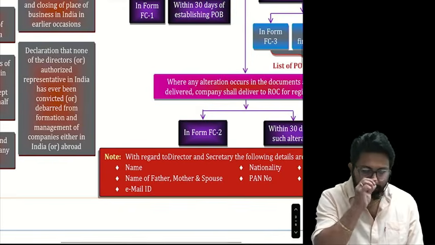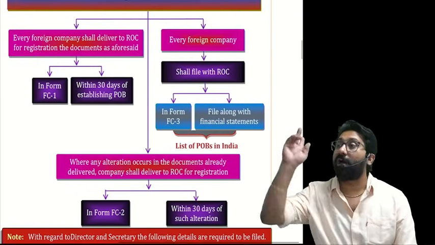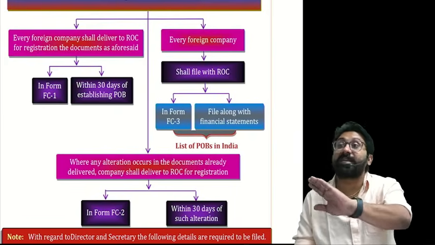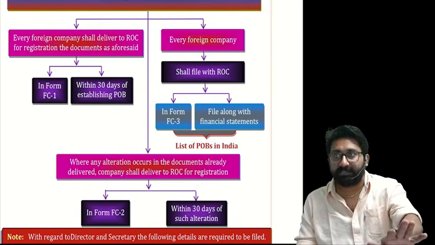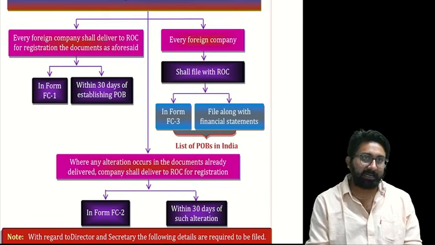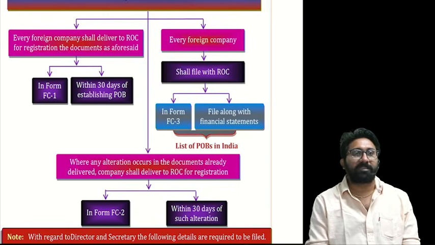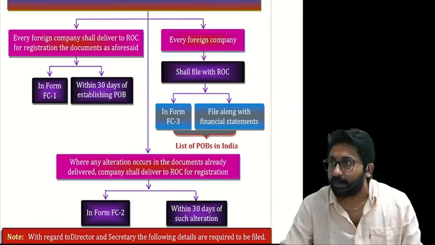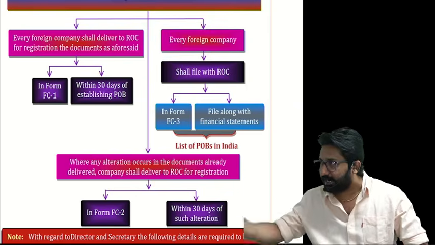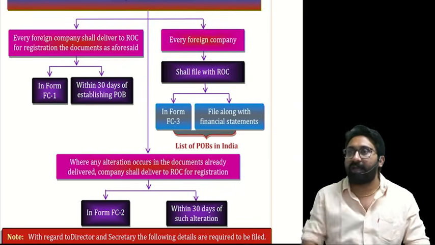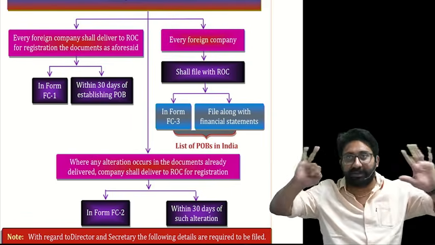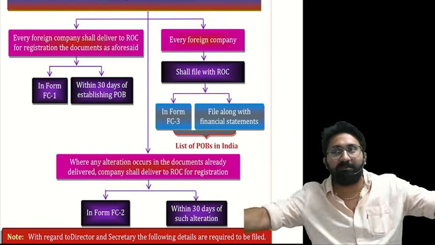Like the previous part, same. Like a normal Indian company, here also you should declare that the directors or secretary or authorized representative are not convicted for any offense either in India or outside India. You have to give the declaration. How many documents are completed now? 7. Section A over. One by one I will tell.